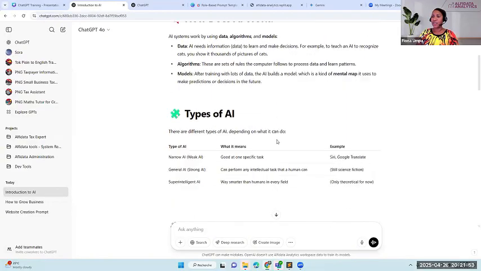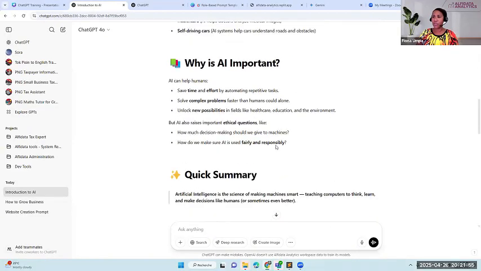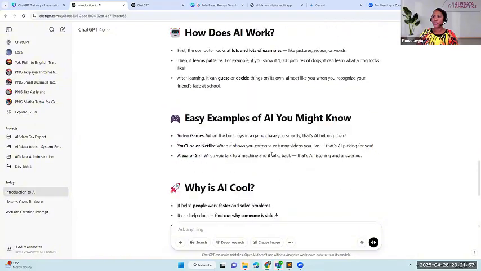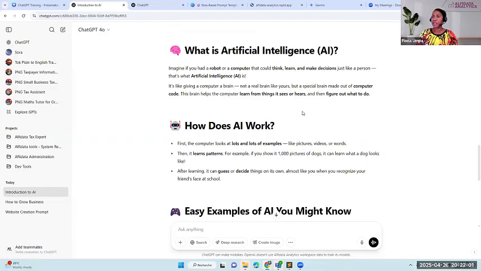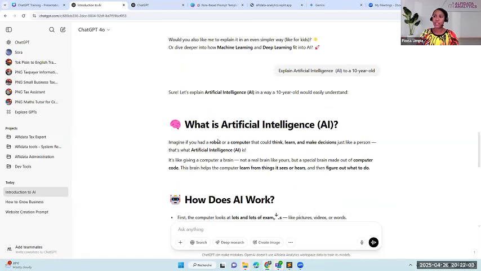But when we asked it to explain to a 10-year-old, sorry, missed that. So when we asked it to explain to a 10-year-old, it changed the way it explained the term and targeted it towards 10-year-olds.